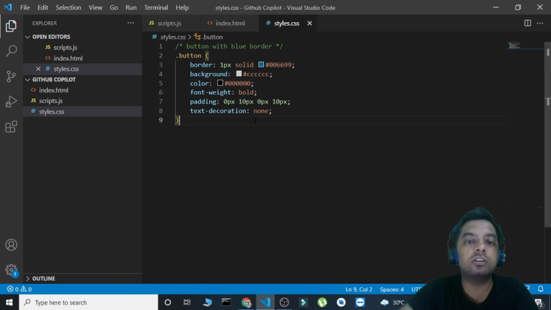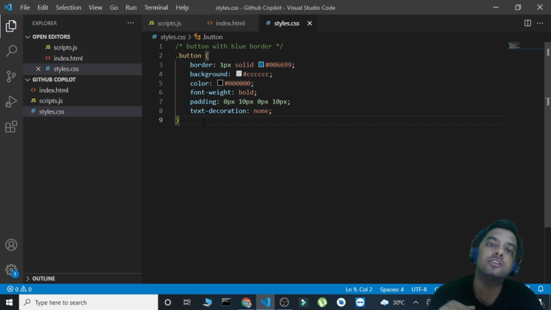Why? Because see what it's doing. Microsoft trained GitHub Copilot on the open source code that's available everywhere on GitHub, on Stack Overflow, everywhere. They trained it on that code. So it's being trained on that, and also on the code that we are writing in our day-to-day life. As I'm testing it out, it's being trained on this code as well. So any suggestions that it will be providing to me are based on its previous learning.